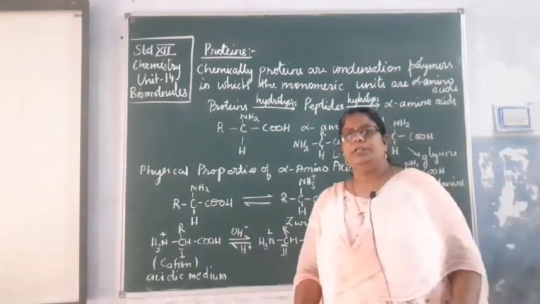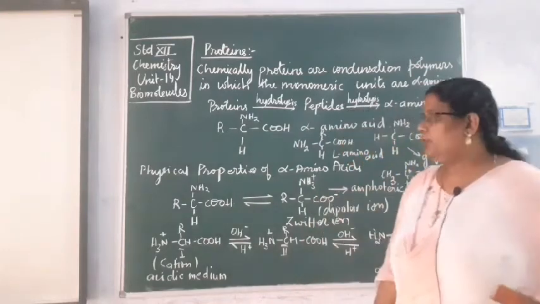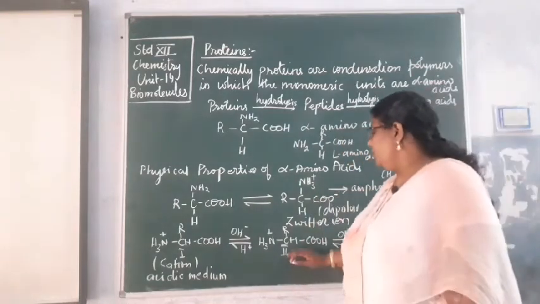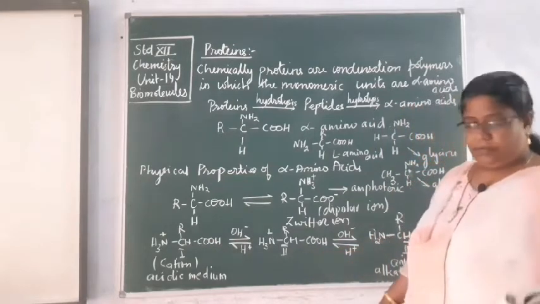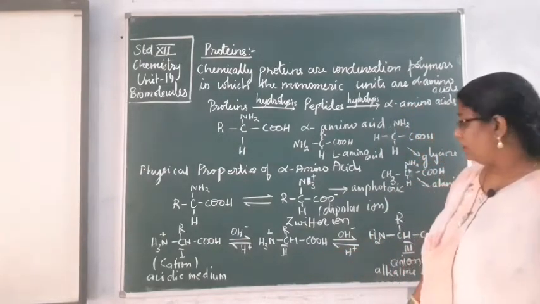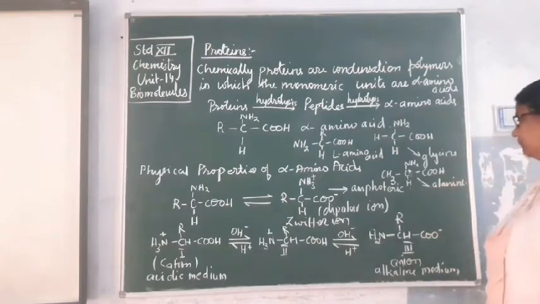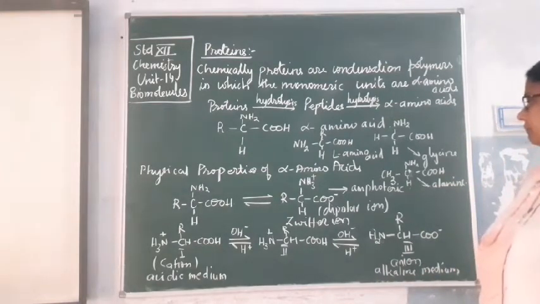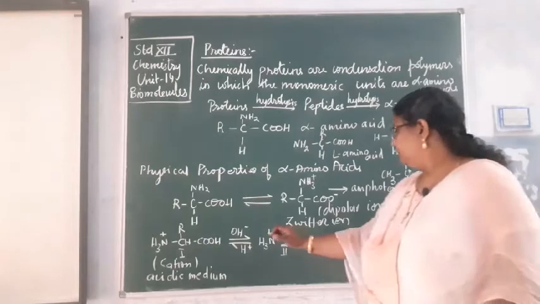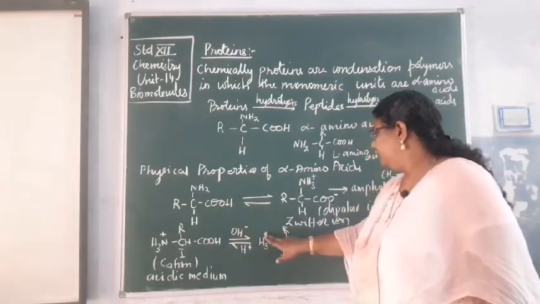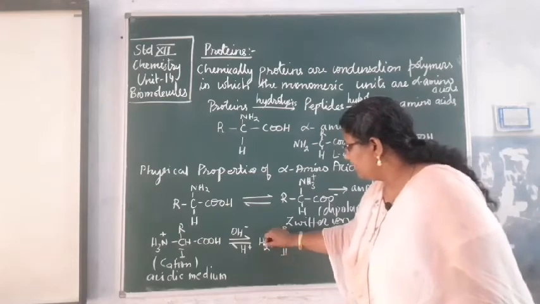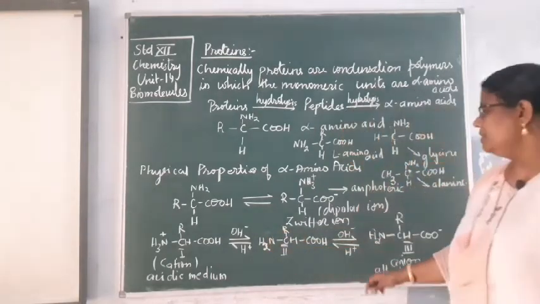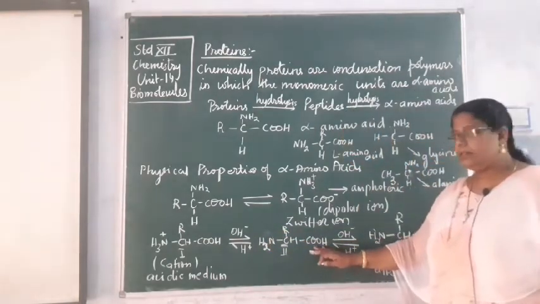Another important point is not given in your book, but you should know कि ये जो dipolar ion, this amino acid, sorry, here it should be 2. Okay, this amino acid, this is the amino acid, isn't it?